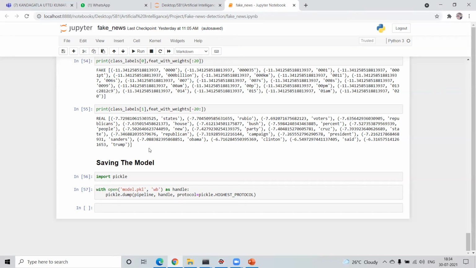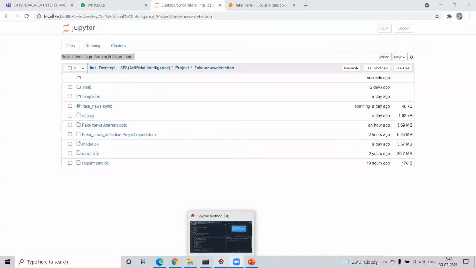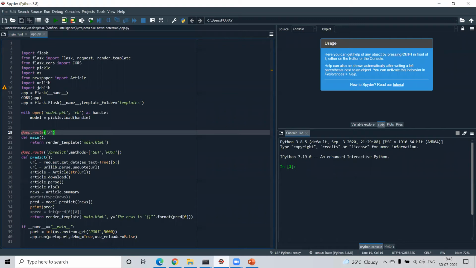Now we need to deploy. The deployment consists of some steps like Flask building and HTML web page building. These things will be explained by my friend Uttej. Okay, now I will be discussing the deployment process.